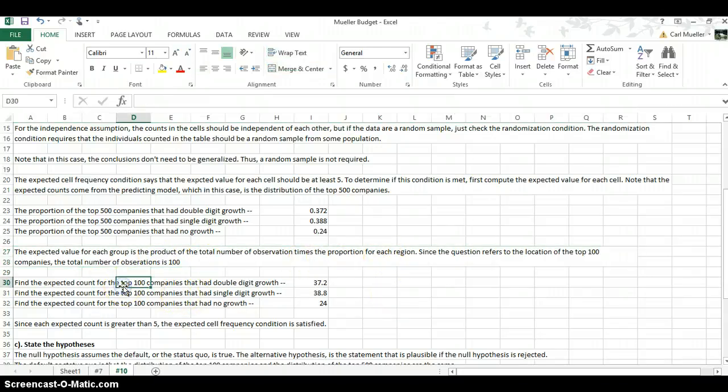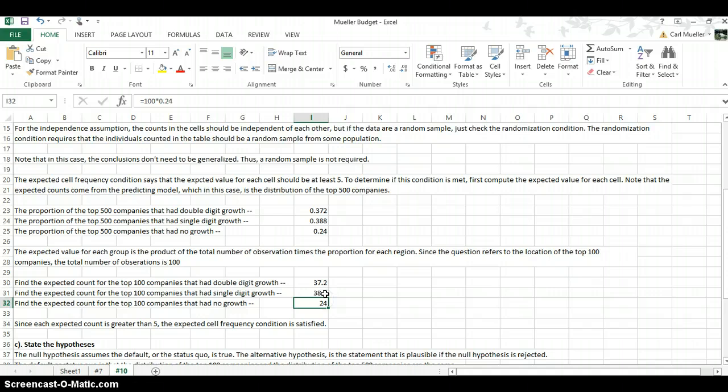the expected count for the top 100 that had double digit. It's the same thing. What's the difference between these? This is the observed and this is the expected. Observed, top 500, same thing, 120 divided by 500 as we noted. So we're applying that in these cases to the top 100. So the top 100 times our proportion, calculated here. So we're really taking this, multiplying by 100 to get these expected values.